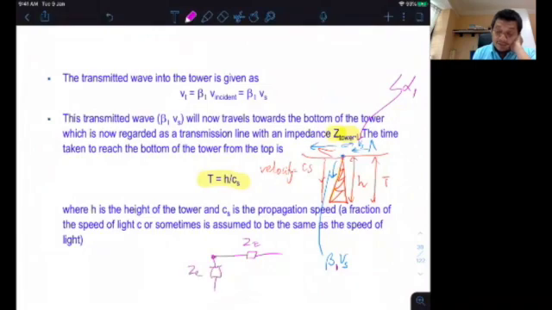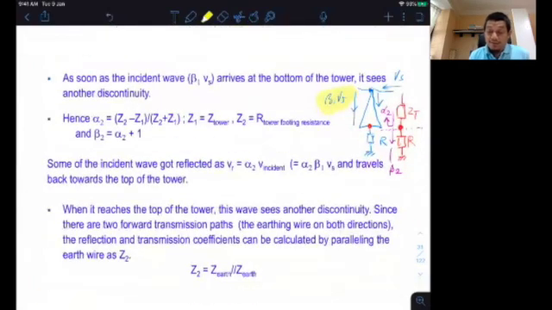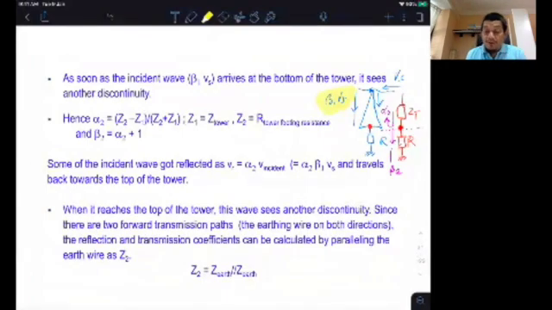And this Z equivalent is given by Z tower in parallel with Z earth. And it will give us beta 1 and alpha 1 at this discontinuity. And the surge is actually coming from the left there. And the one that goes into the tower as well as to the left will have the same beta, which is beta 1. Okay? And that continued here, beta 1 Vs, will go down.